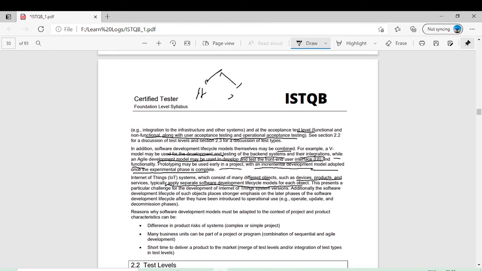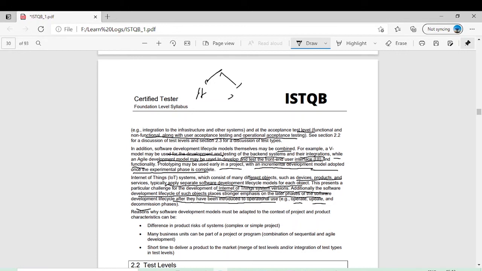This presents a particular challenge for the development of Internet of Things systems. Additionally, the software development lifecycle of such objects places stronger emphasis on the later phases of the software development lifecycle after they have been introduced to operation: operate, update, decommissioning, whatever software model you have chosen. After some time, when the software is released, then you have to do the maintenance. After some time, the product will be retired, like decommissioning. Whenever you are choosing a software development lifecycle model, you have to keep in mind all of these points.